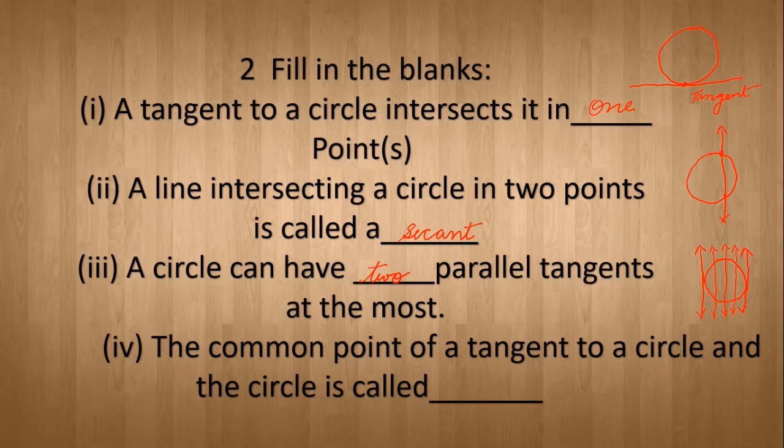Okay, then the fourth part is, the common point of a tangent to a circle and the circle is called, now if this is a circle and this is your tangent, so this common point is known as your point of contact.